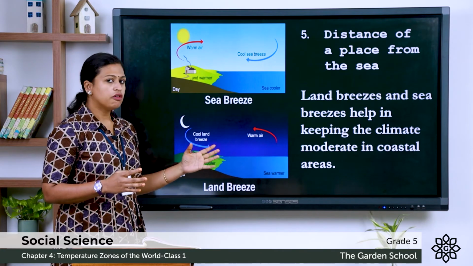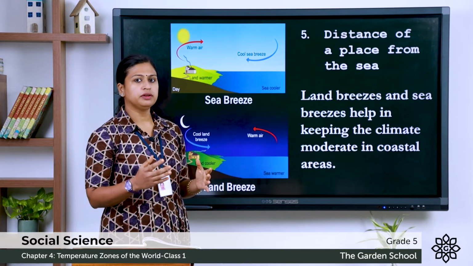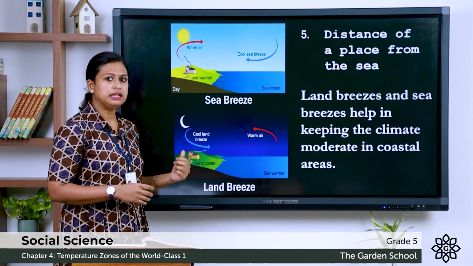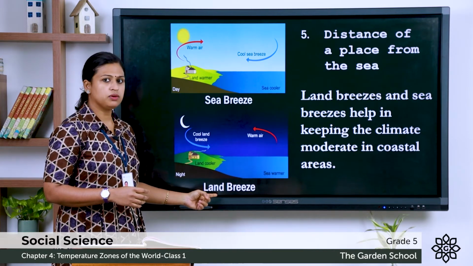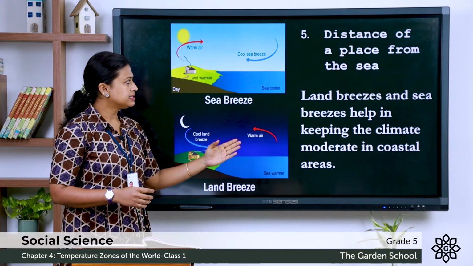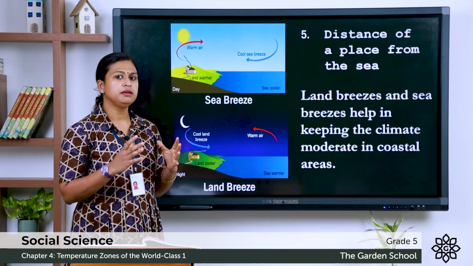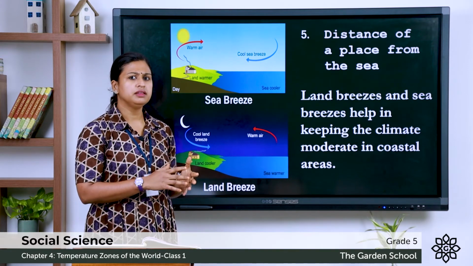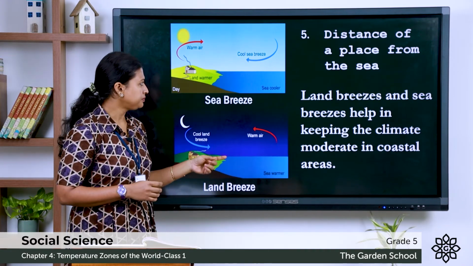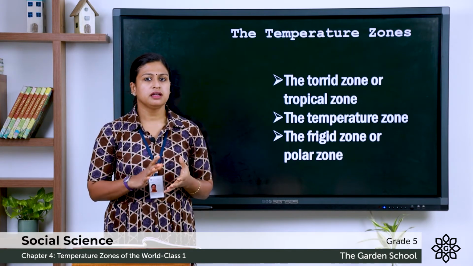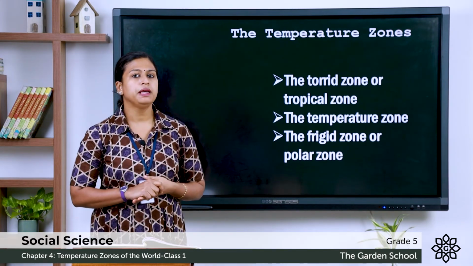And when the warm air over the water rises, it is replaced by the cool air from the land, and this is known as land breeze. Sea breezes and land breezes help in maintaining the moderate climate in the coastal region. So, these were the five factors affecting the climate of a place.